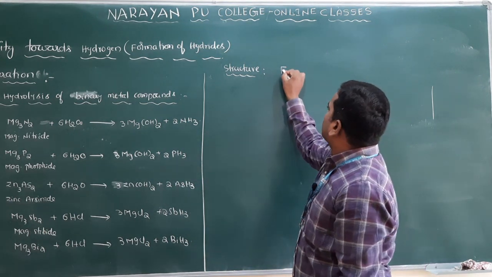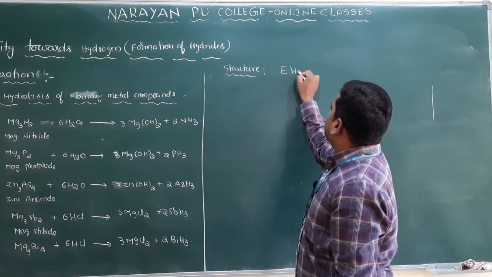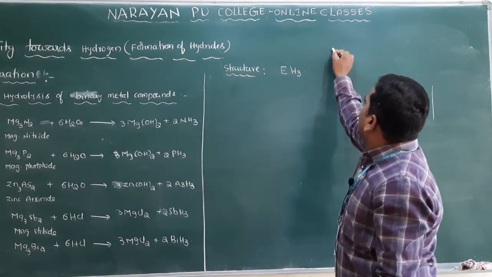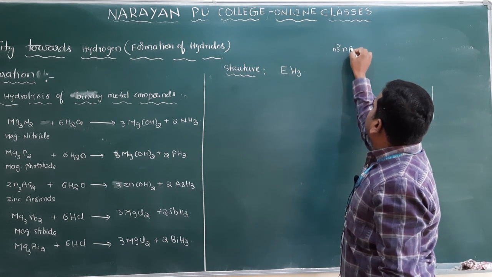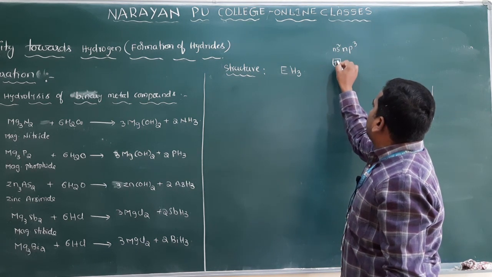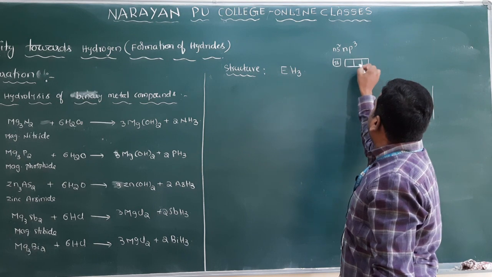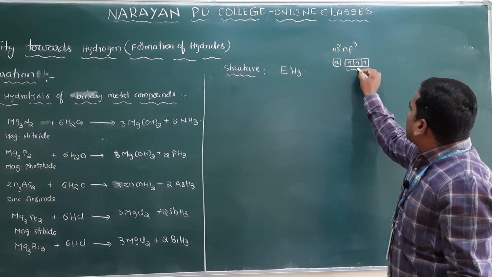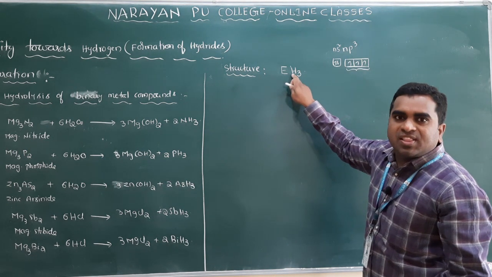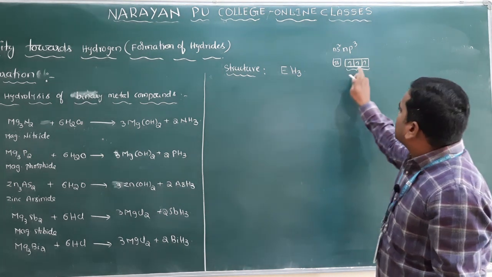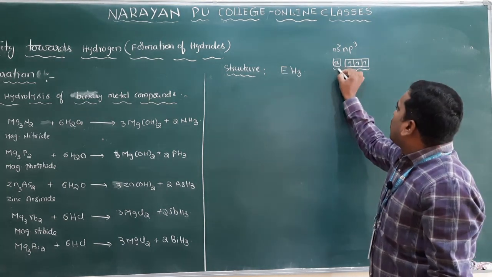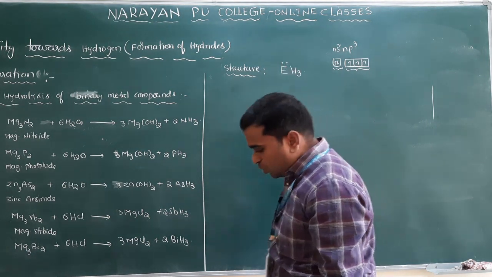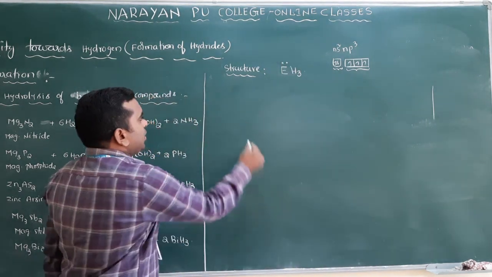You know the 15th group hydride, what is it here? EH3. Clear? E means you already know the 15th group element. 15th group element means what is the electronic configuration? ns2 np3. ns2 np3 means 2 electrons, and in the p orbital how many electrons are there? 3 electrons are there. Right? These unpaired electrons are involved in bond formation with the 3 hydrogens. Clear? So that's why you get EH3, and one lone pair is present on E, the 15th group element.